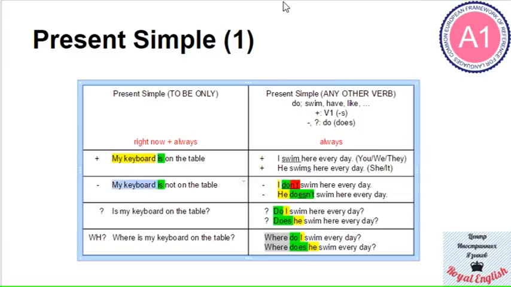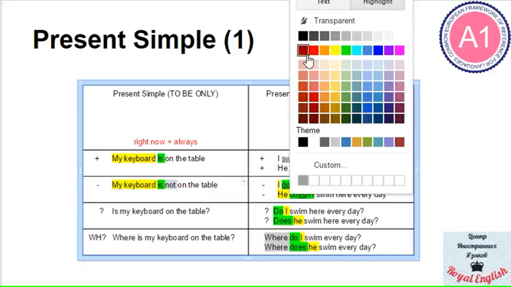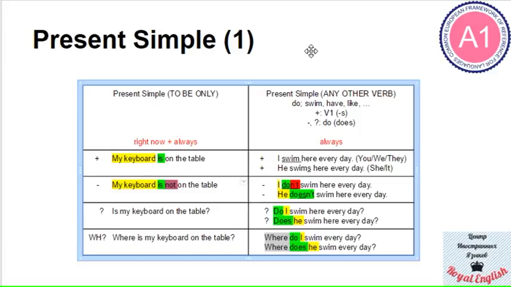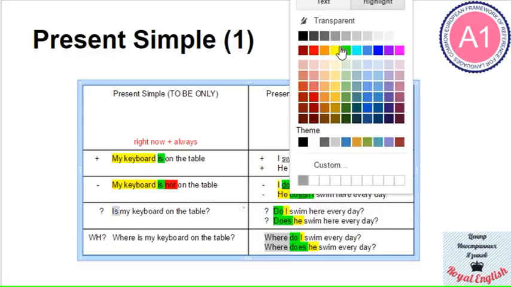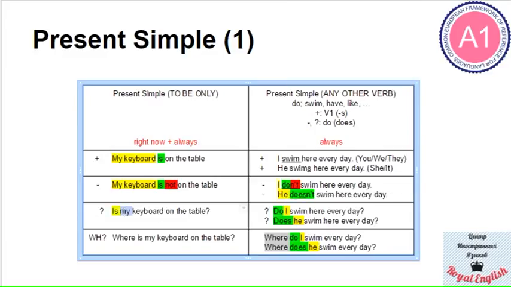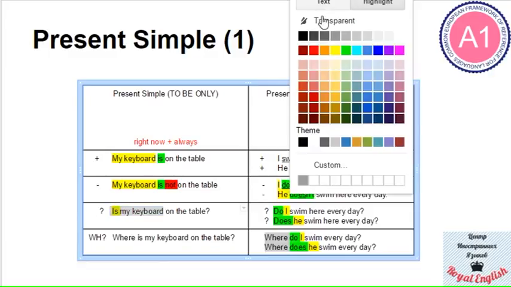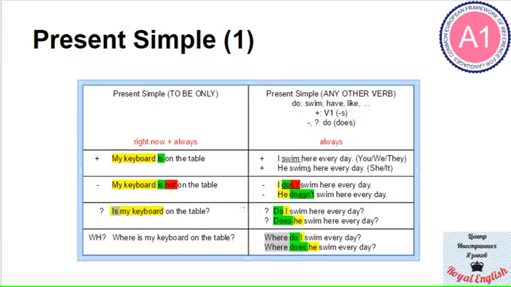So when it becomes negative, we also use the negation not, right? So now is my keyboard on the table? Well, my keyboard has to be yellow, and is has to be green. We just change places. So is goes to the first place, my keyboard goes to the second place.